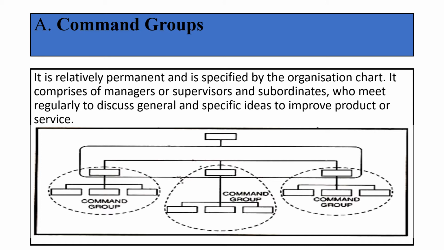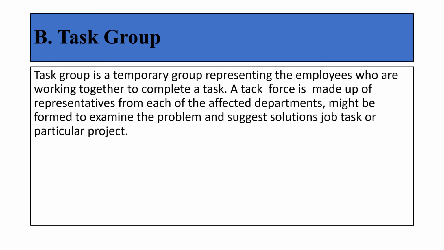So a command group is basically a shorter form of the organizational structure where you have three designated people, that is manager, supervisors and subordinates. Moving on to the next formal group, that is task group. The basic meaning of task group is to achieve a particular task. So to achieve a particular task, you will not require a permanent group. So most probably the task groups are always for a temporary period of time.